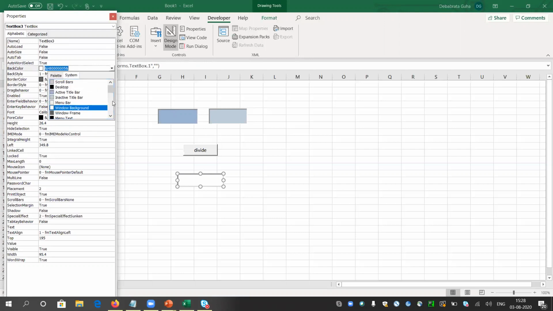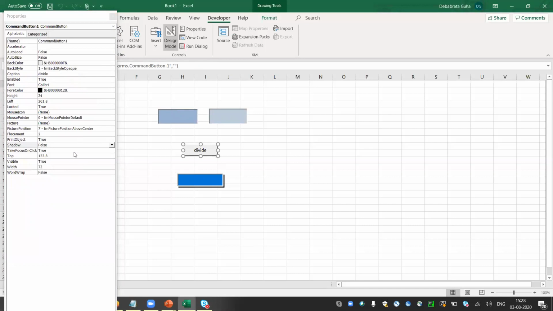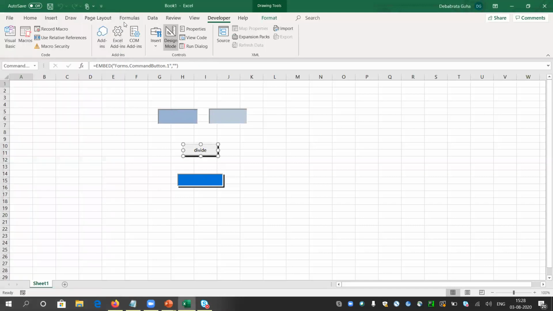We can do many things. So let me put blue. I can put many things, like some shadow and that kind of thing. But it is not required for this task. Anyway, let me skip everything.